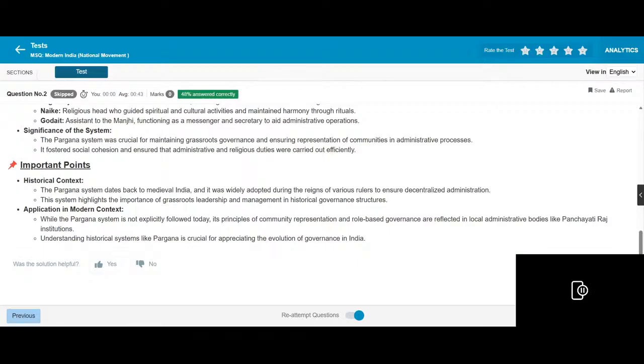While the Pargana system is not explicitly followed today, its principles of community representation and role-based governance are replicated in local and national bodies like the panchayat and other institutions. Understanding historical systems like the Pargana is crucial for illustrating the evolution of governance in India.